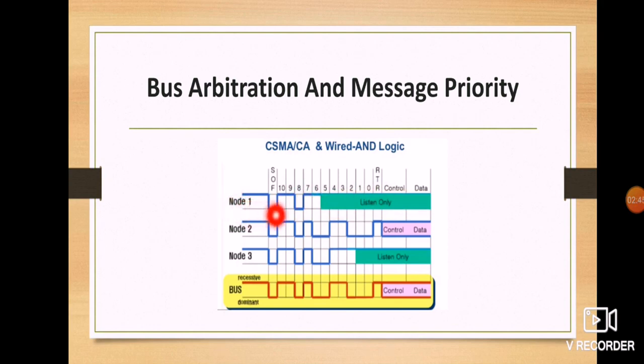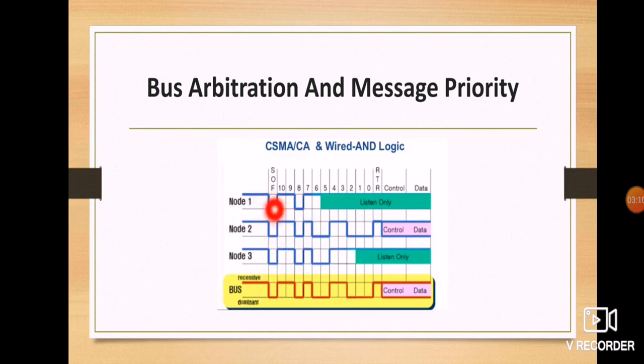Let's see how this data decides the priority of a CAN message by means of arbitration. Here we have 0 0 0.